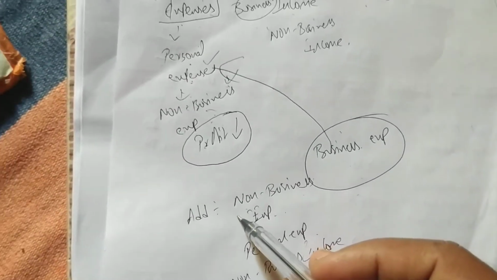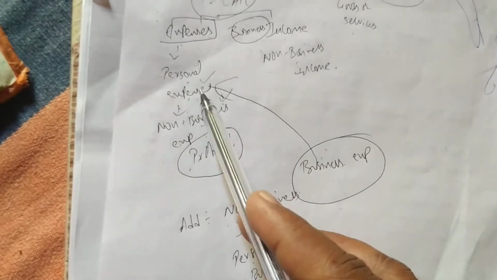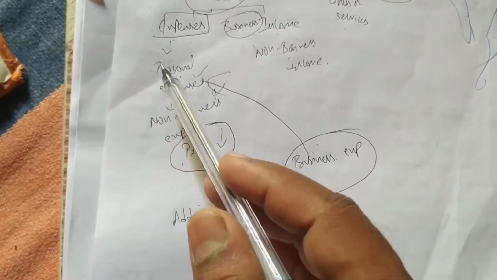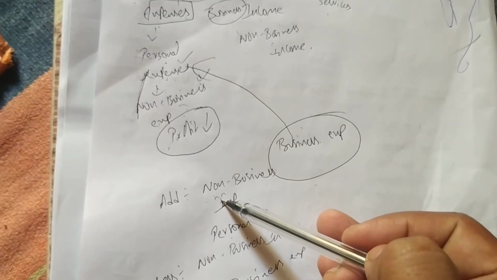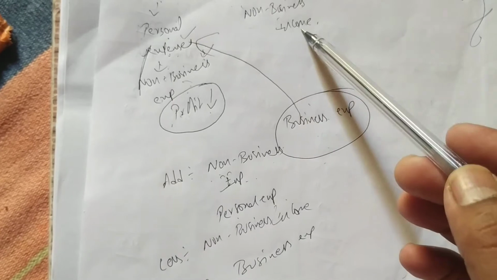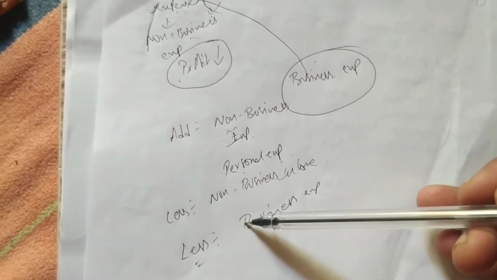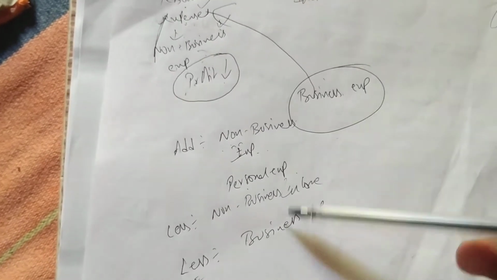See, why are we adding? Because already it is deducted, right? He has deducted and he has given less profit. So these expenses should not be deducted, and we have to add them back. And the non-business income is there, it is added, so you have to deduct. And there is some business expense which is not at all deducted, you have to deduct now.